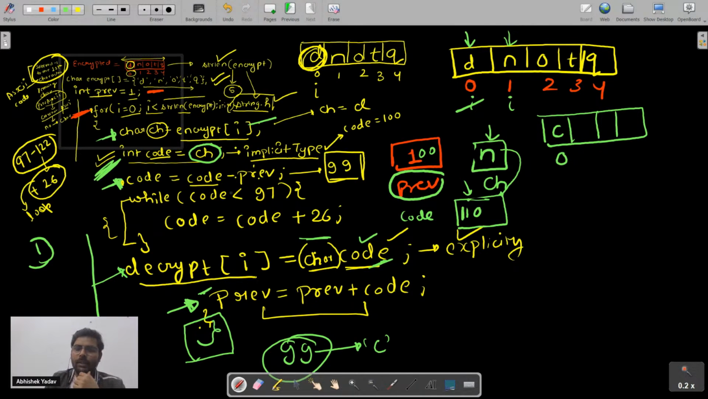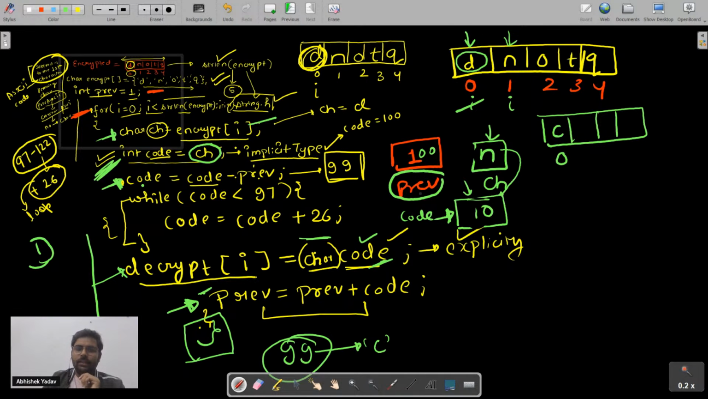After that, what we are doing again, code is equal to code minus previous. So the previous character is what? D. So D ASCII code is what? 100. So I have already stored this one 100, right everyone? So 110 minus 100, I will get what? 10, correct? And this 10 will get stored inside this container, that is inside the container code.